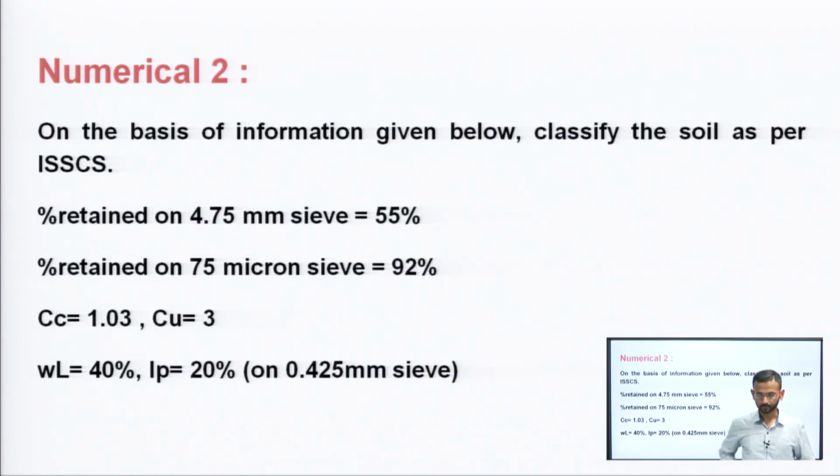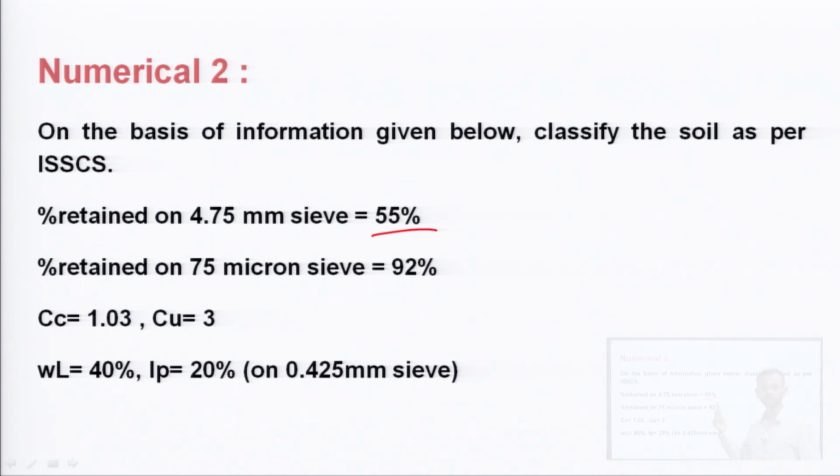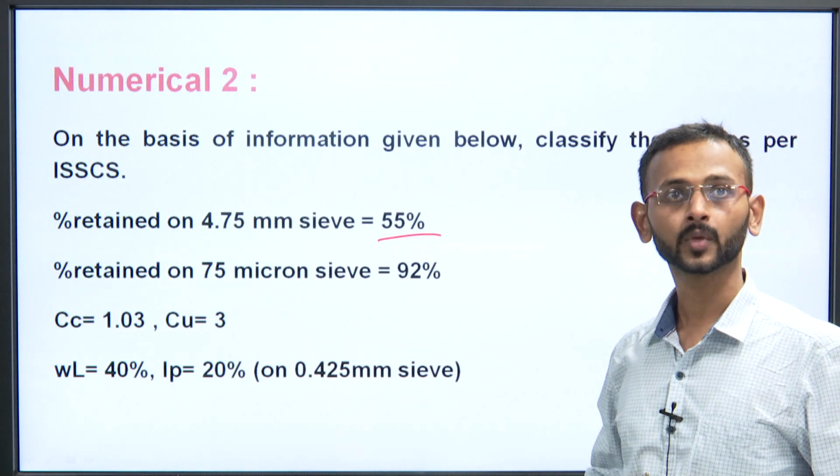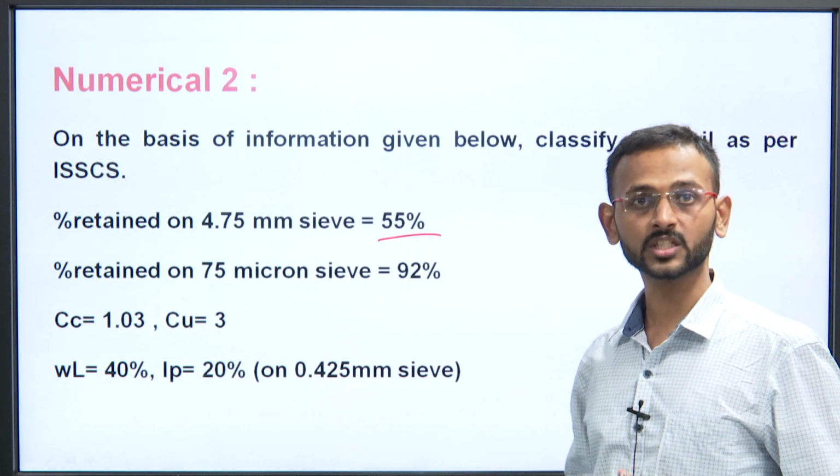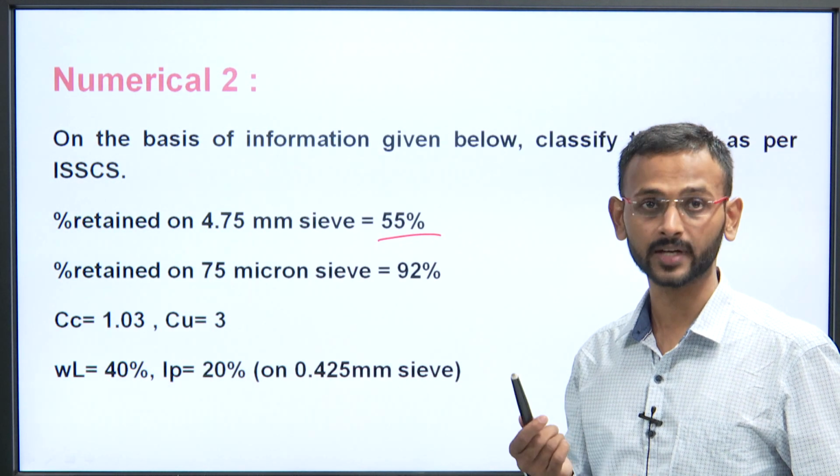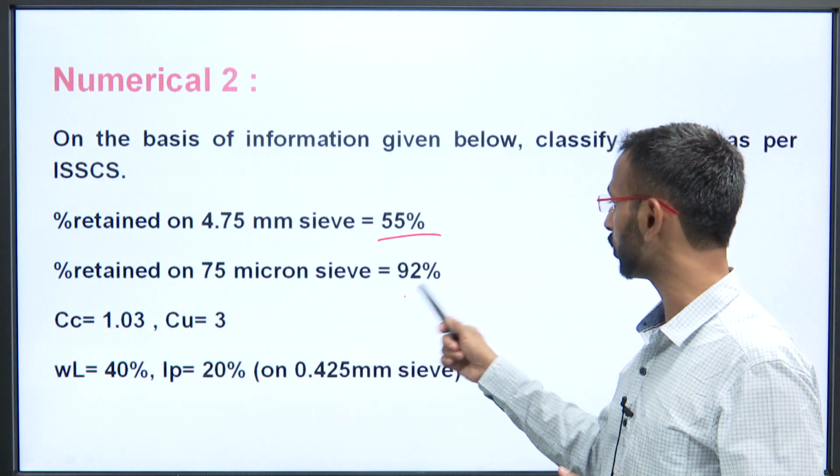Moving on to the second one: on the basis of the information given below, classify the soil as per the Indian Standard Soil Classification System. In this numerical, see what values are given to you. The percentage retained on the 4.75 mm IS sieve is equal to 55%. So, we can see that it is more than 50% of the total. Then, the percentage retained on the 75 micron sieve is equal to 92%.